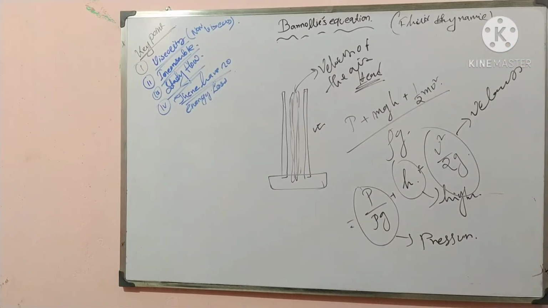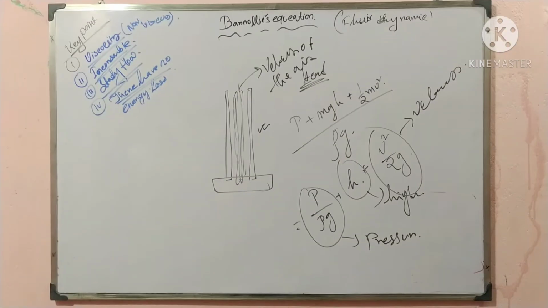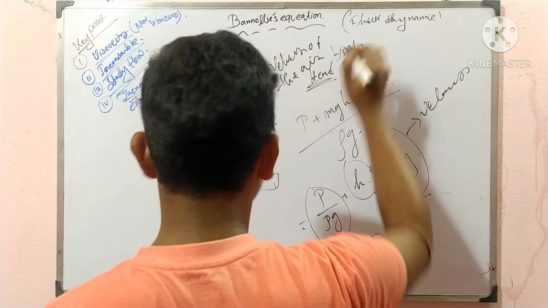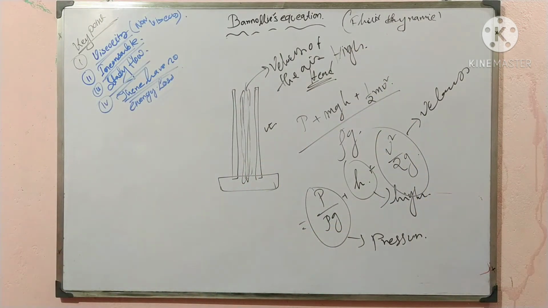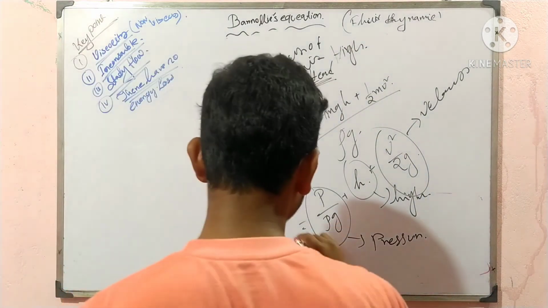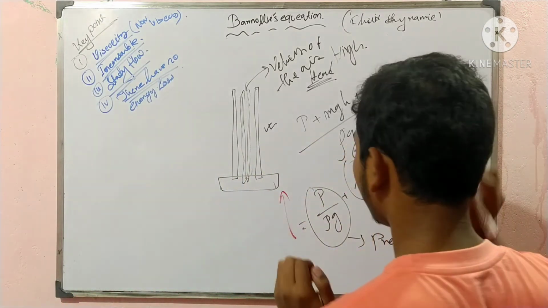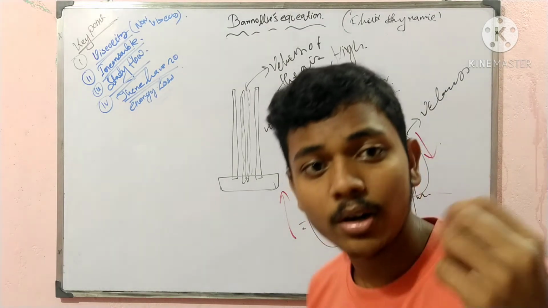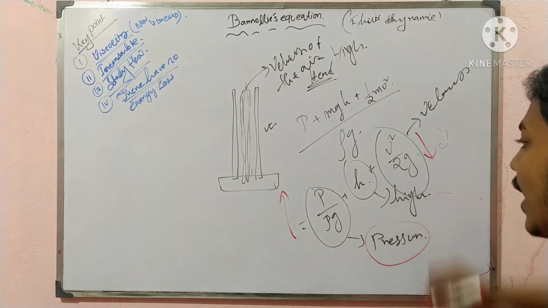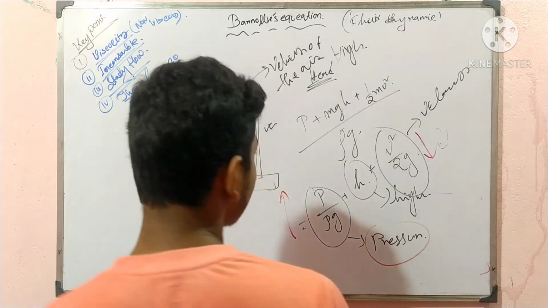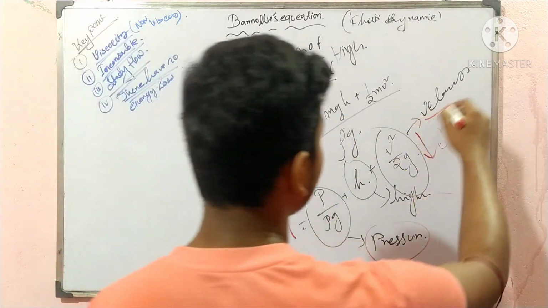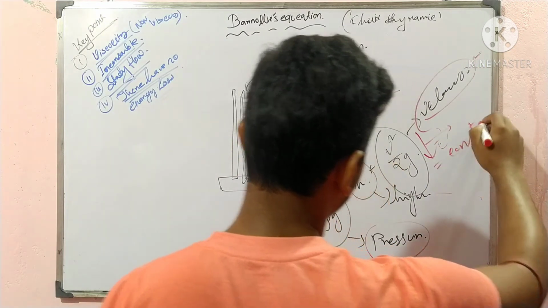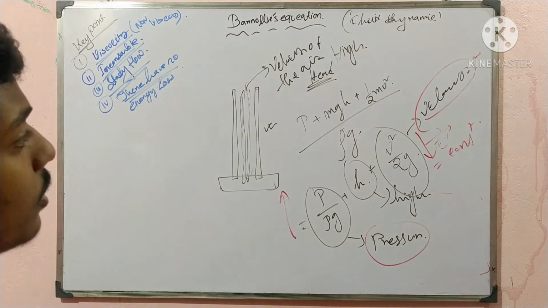Is it clear to all? The velocity of the air is very high. And I will say that if one is greater, the other one is lower. If the pressure head is lower, then the velocity head will be higher. If the velocity is higher, the pressure will be lower, because the summation of the three energies is constant.